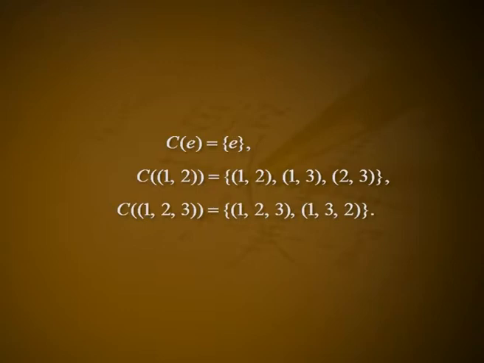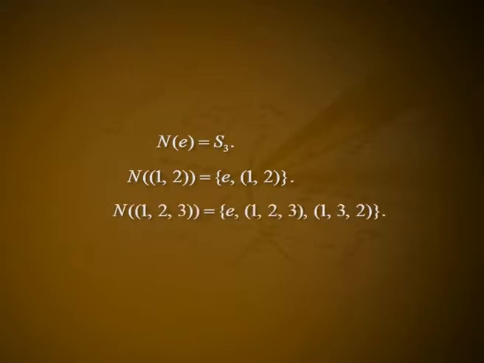Now to verify Theorem 1, we find the normalizer of the identity permutation E, that of (1 2) and that of (1 2 3). It can be seen that N(E) is equal to S3, N((1 2)) is equal to the set consisting of E and (1 2), and N((1 2 3)) is equal to the set consisting of E, (1 2 3) and (1 3 2). Hence, G has a partition of 3 equivalence classes.